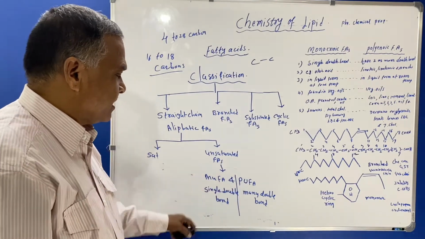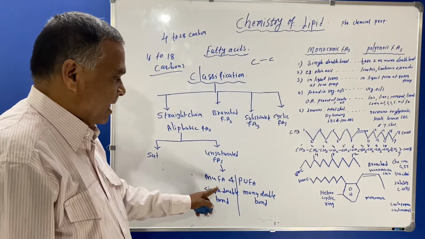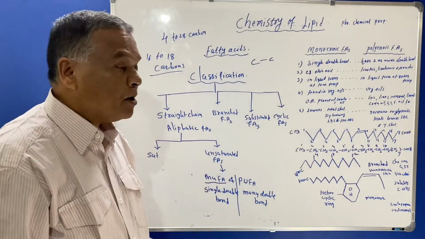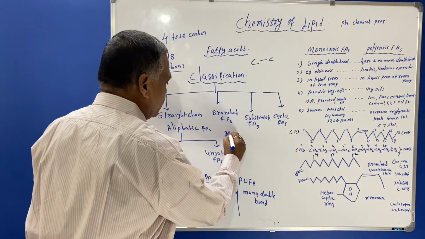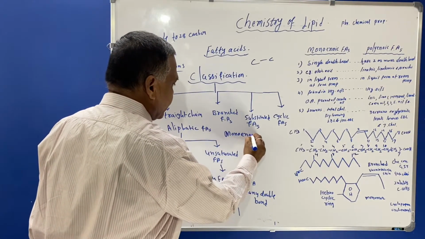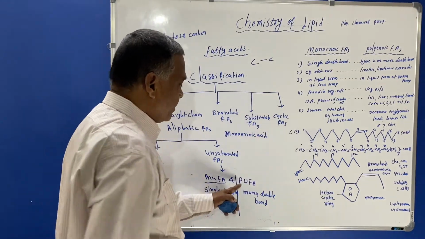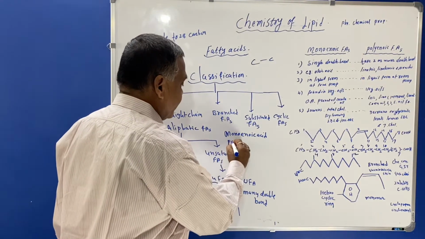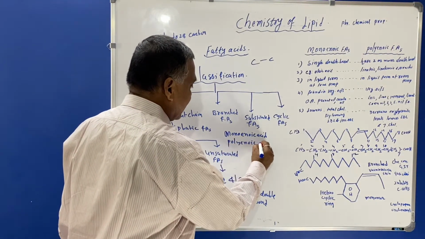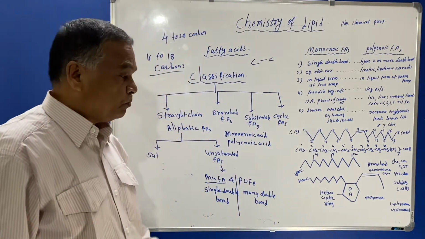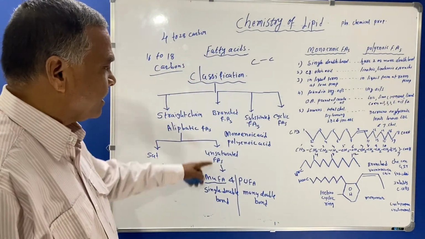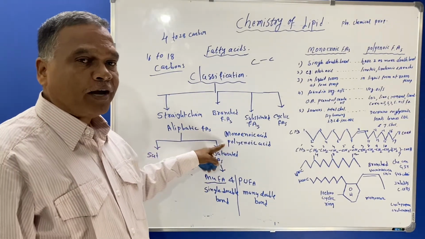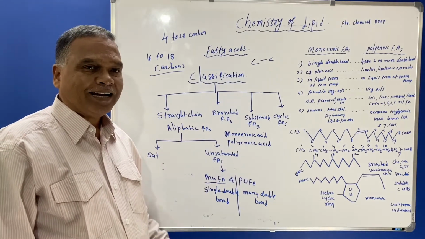These fatty acids are also known as monoenoic acid for monounsaturated, and polyenoic acid for polyunsaturated. Monoenoic acid will have only a single double bond in its structure, and polyenoic acid will have many double bonds in its structure.